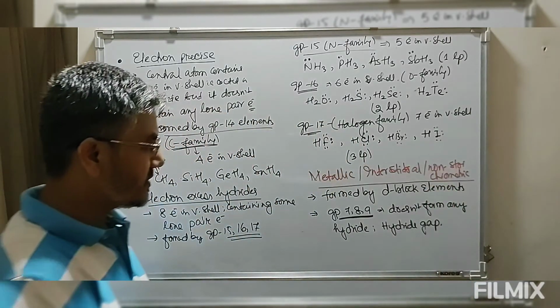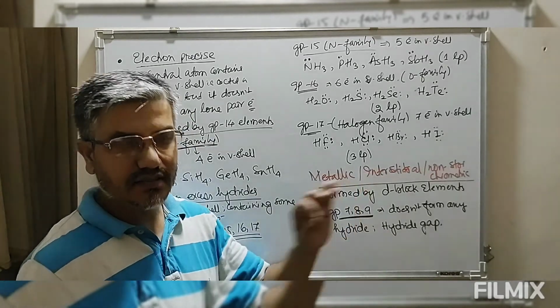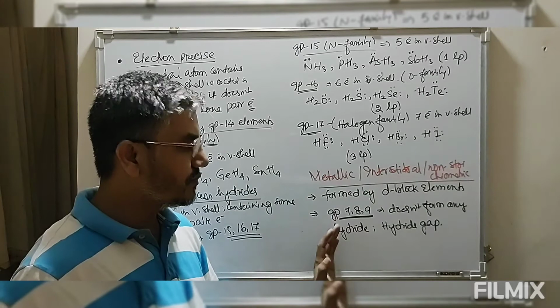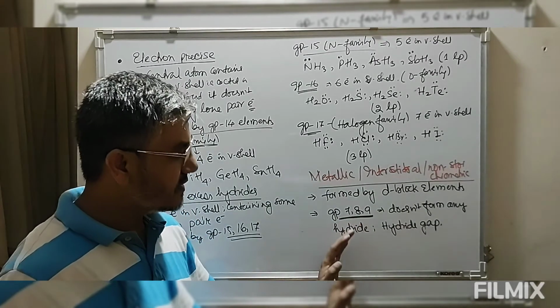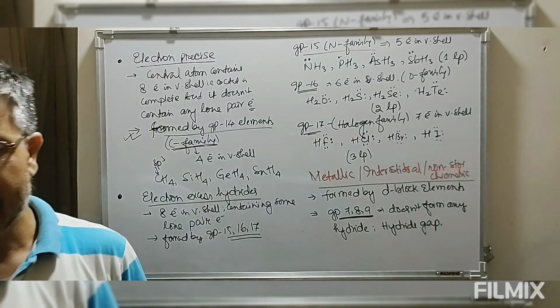Since these elements of group 7, 8, 9 do not form any hydride, these three groups in the periodic table are known as the hydride gap, meaning which does not form any hydride.